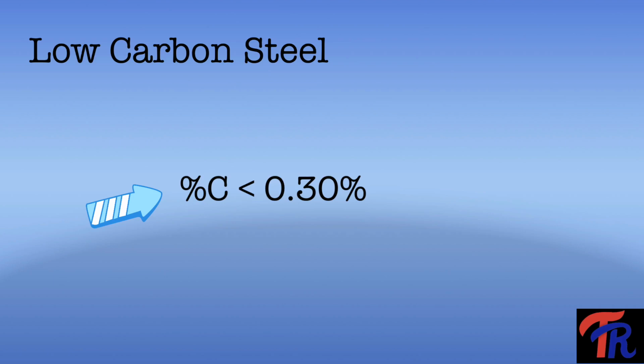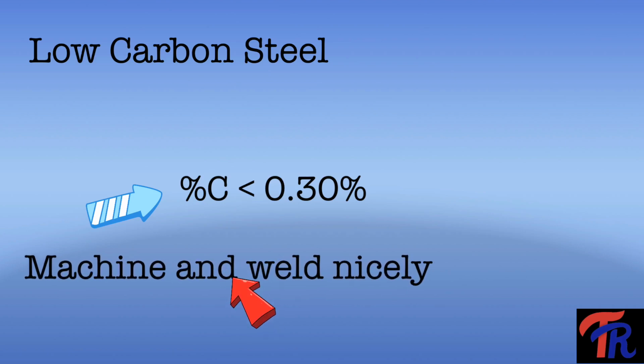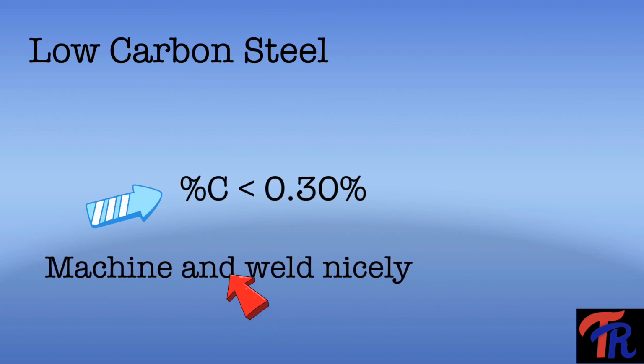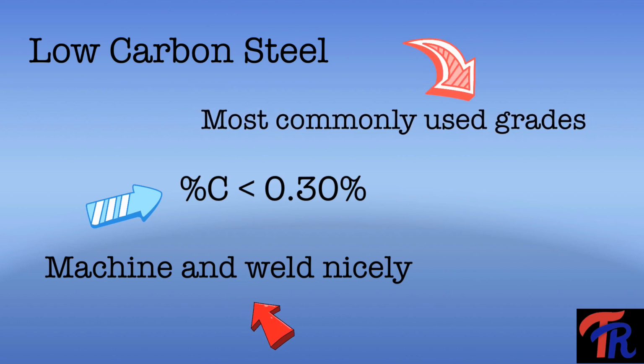As you can see, the carbon percentage is less, so it makes the machining operations easy and welding can also be performed nicely. Low carbon steels are the most commonly used grades. They are more ductile when compared to the high carbon steels.